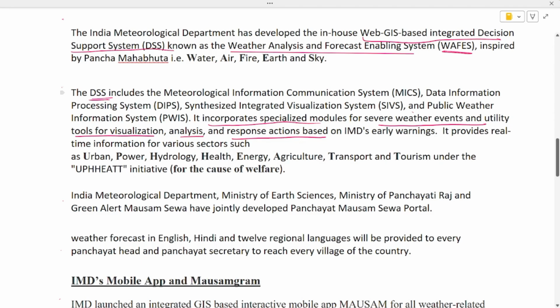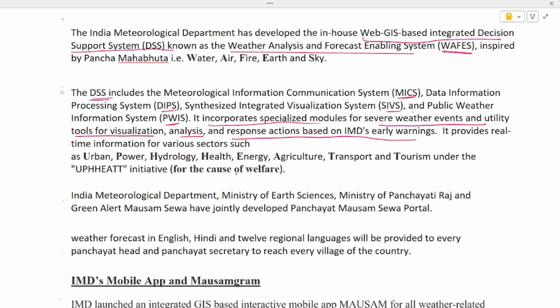And there are different types or different parts of DSS. They are MICS, DIPS, SIVS, and PWIS. MICS is the Meteorological Information Communication System. DIPS is the Data Information Processing System. SIVS is the Synthesized Integrated Visualization System. Next, PWIS is the Public Weather Information System.